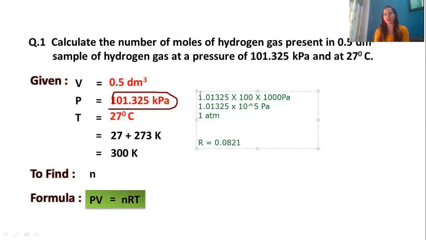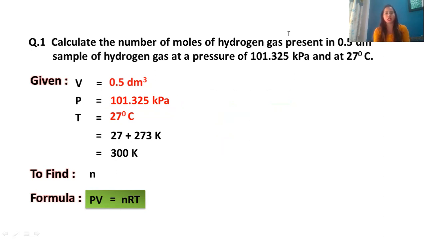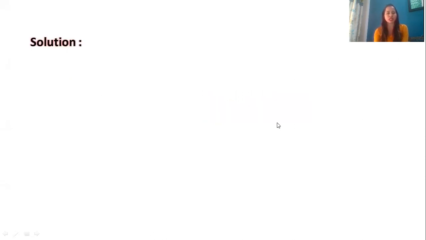So you can solve it by any of the ways and check your answer, whichever you feel is okay. Both the ways will give you the correct answer. Let's move to the next question.